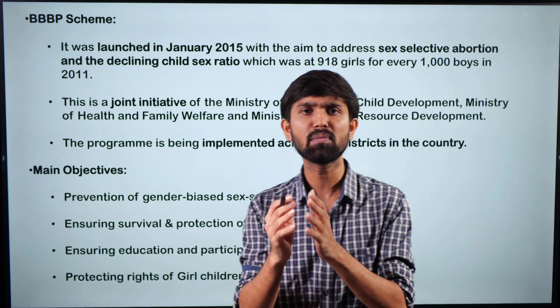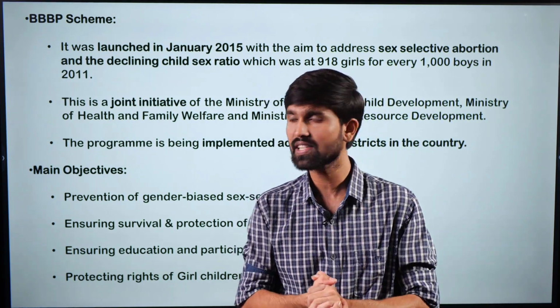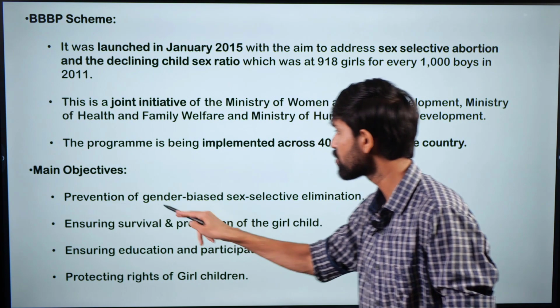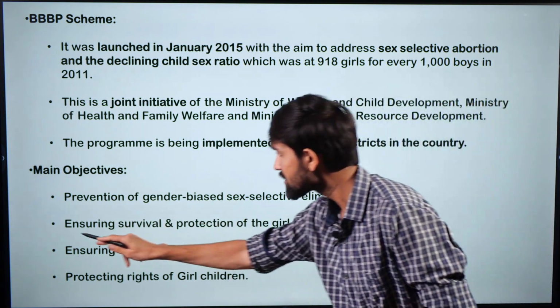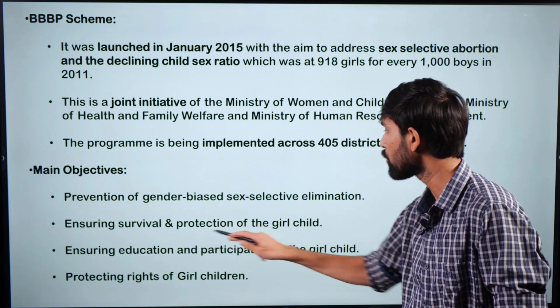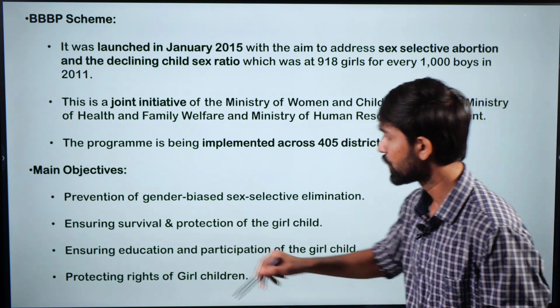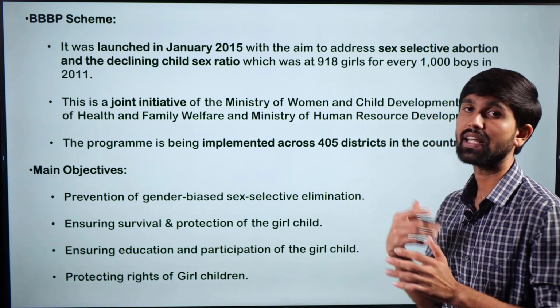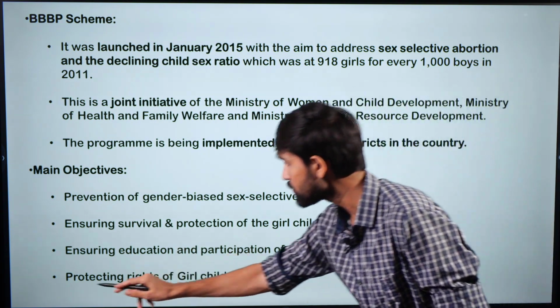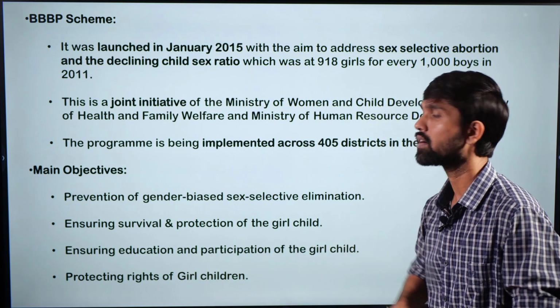So what are some of the main objectives of this scheme? First is prevention of gender-biased sex-selective elimination, which we saw. Second is ensuring survival and protection of the girl child. Third is ensuring education and participation of the girl child in the education system. And fourth is protecting rights of the girl children.